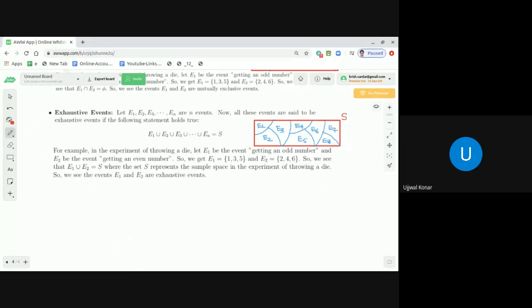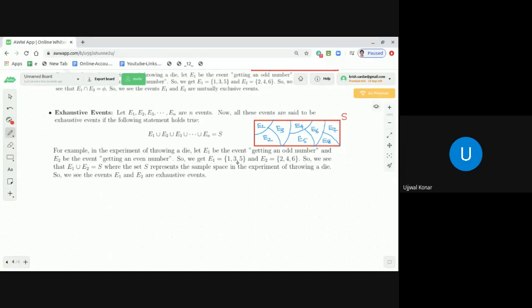In the experiment of throwing a die, let E1 be the event getting an odd number and E2 be the event getting an even number. Then what is their corresponding set notation? E1 is the set {1, 3, 5} and E2 is the set {2, 4, 6}.